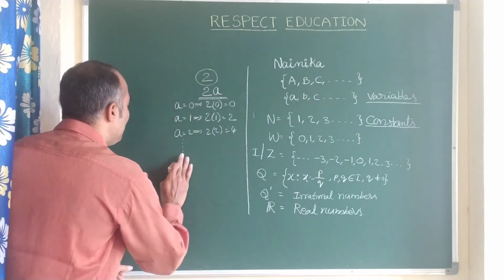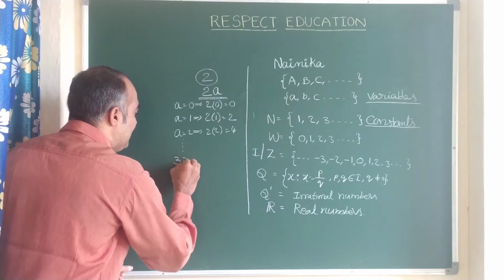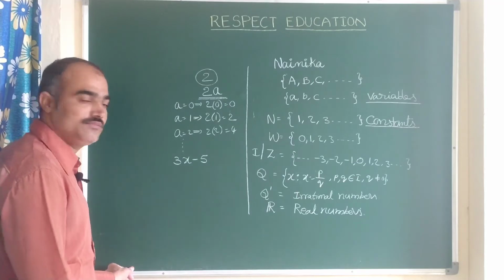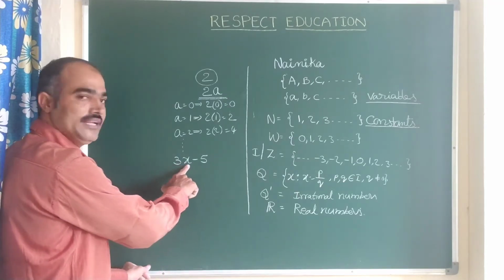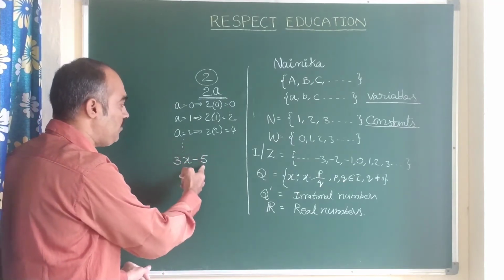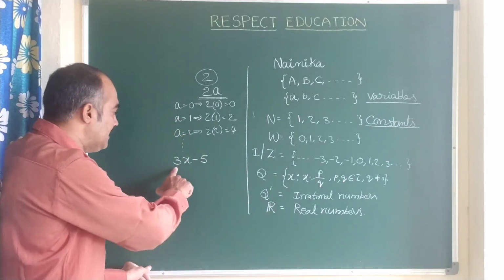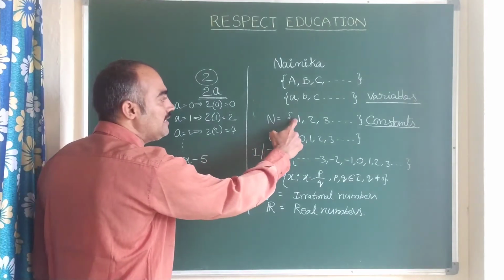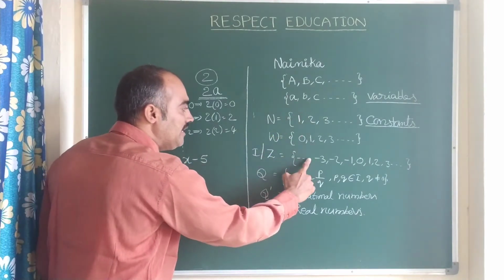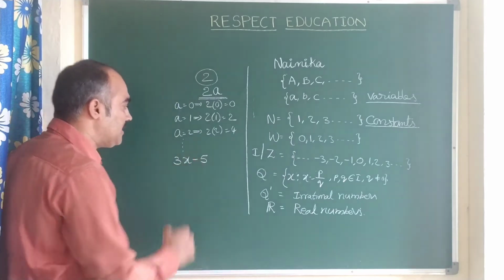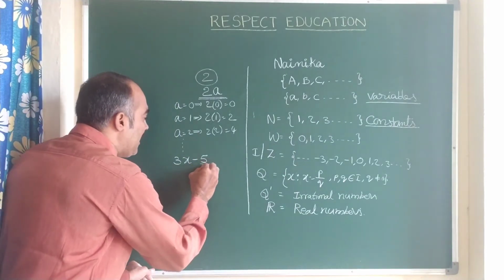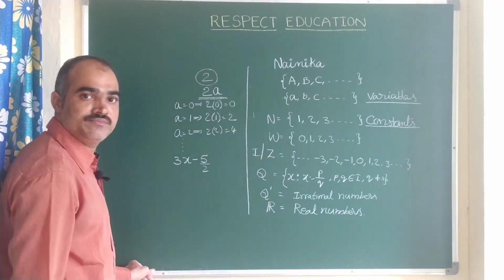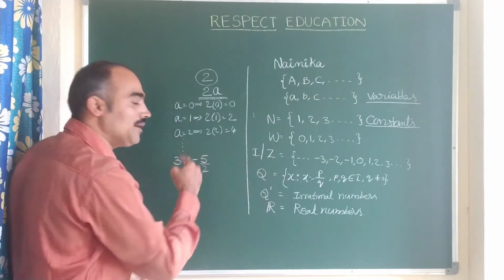Not only those, children, you can take, for example, 3x minus 5. Here x is a variable, and 3 and minus 5 are both constants. 3 is a constant, it is there in the list. Minus 5 is also a constant, that is there in the list of integers. In the same way, in place of minus 5, we can take minus 5 by 2 also. That is there in the list of rationals. The same number can become real numbers.